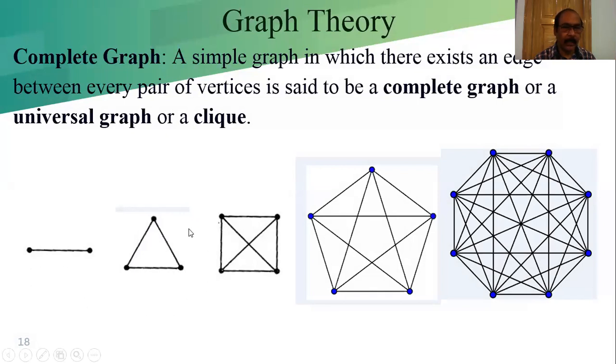Suppose we consider these two at a time as a graph G, then considering these two is a disconnected graph, because this vertex is not connected to the other vertices. So it is one group and this is another group. This is known as the disconnected graph.